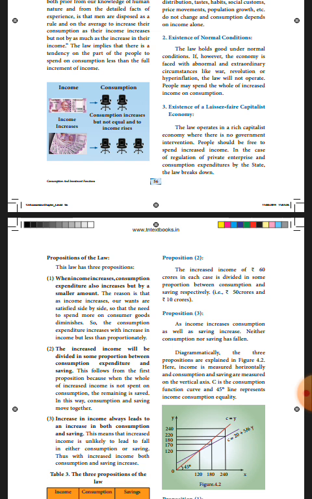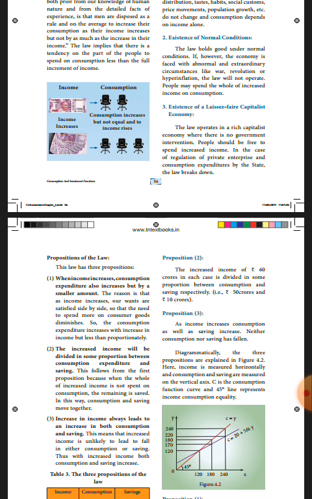Now the second one: the increased income will be divided in some proportion between consumption expenditure and saving. The full increased income is not spent on consumption. Savings will also take place. We are not going to spend the whole increased income only on consumption. The remaining is saved.